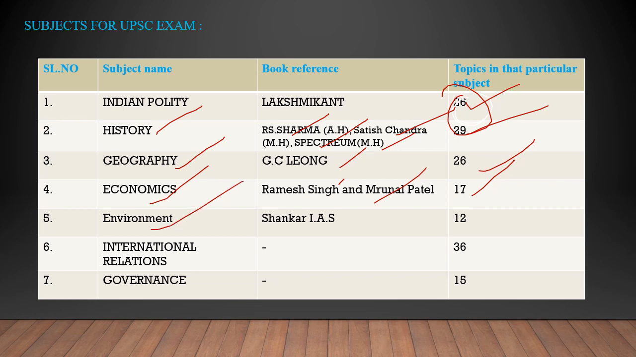Next is environment, the fifth subject. In that, Shankar IAS is the only book. In that, 12 chapters are most important. I will cover these 12 chapters on my channel.